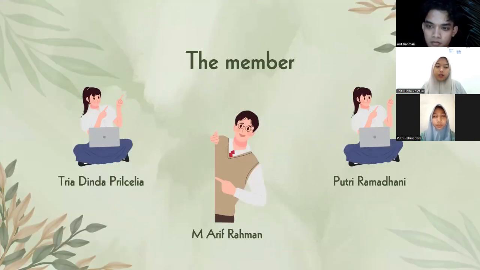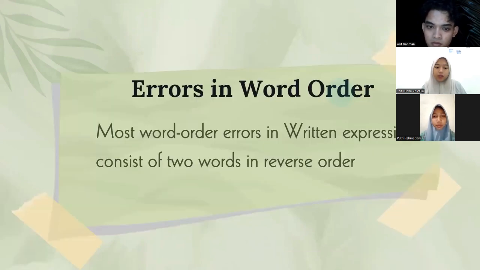Today we begin talking about errors in word order. As the name suggests, word order means the order of words. Word order in English and Indonesian is quite different. For example, "mobil merah": not "car red", but "red car". Most word order errors in writing expressions consist of two words in reverse order. Here, reverse order means wrong arrangement.